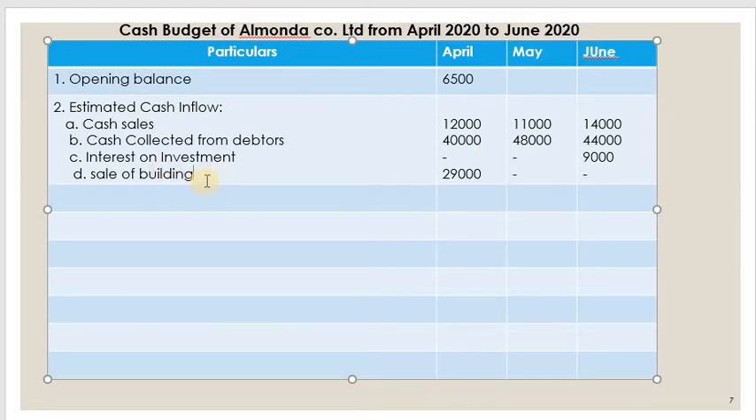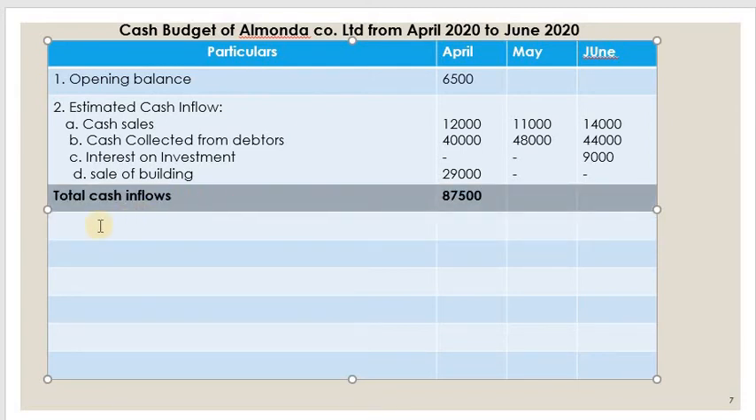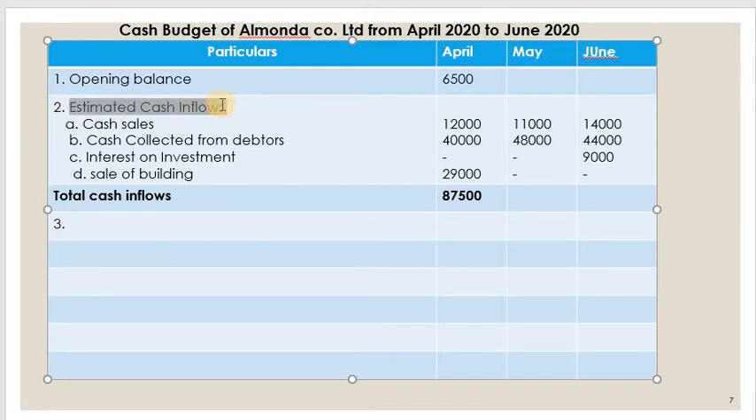Now see again if there are any other inflows. Inflows means any cash receipts. If there are no more cash receipts, then we will total the total cash inflows. Only one month you have to do, April: 29,000, 40,000, 12,000 and 6,500. So it is 87,500. Now let us go for the next one, that is total cash outflow, the estimated cash outflow.